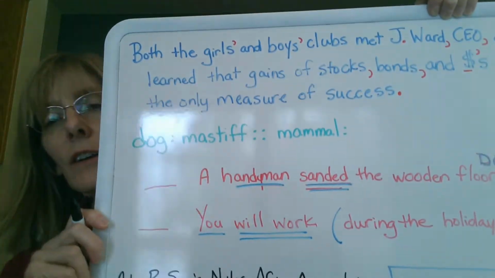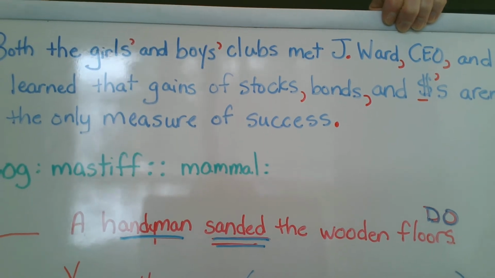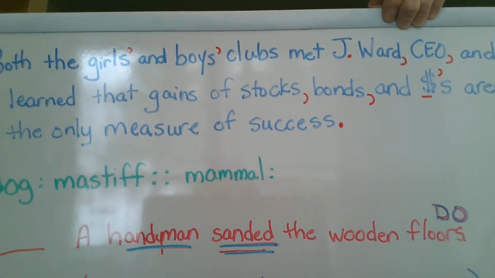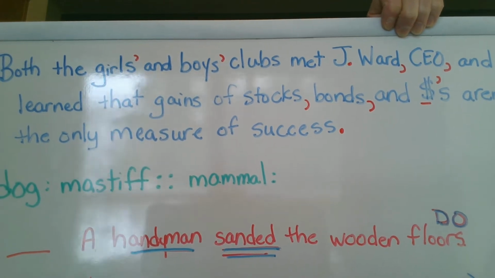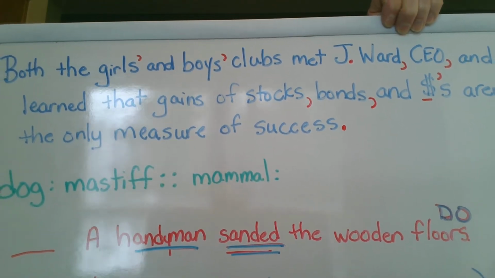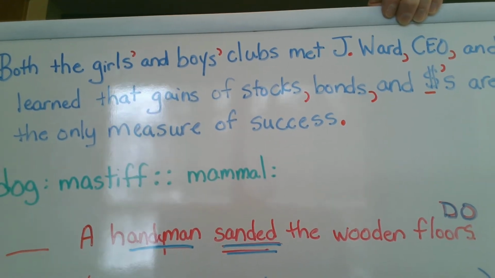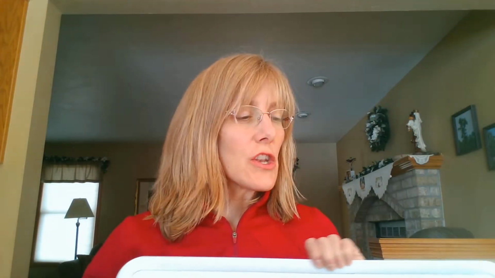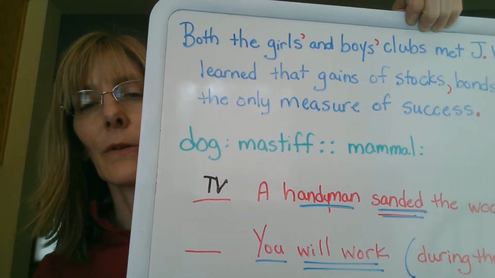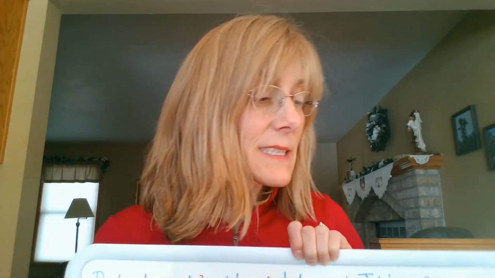All right, underline the subject once and the verb phrase twice. Label any direct object DO. Write TV if the verb is transitive and IV if it's intransitive. So let's take a look. The first one, a handyman sanded the wooden floors. Okay, who was doing the action? Handyman, that's the subject. What was he doing? Sanded, that is the verb. And he sanded what? He sanded the floors. So we know we have a direct object. Knowing that a verb that has a direct object is a transitive verb, we would put TV before that. Transitive verb. All right, let's take a look at the next one.